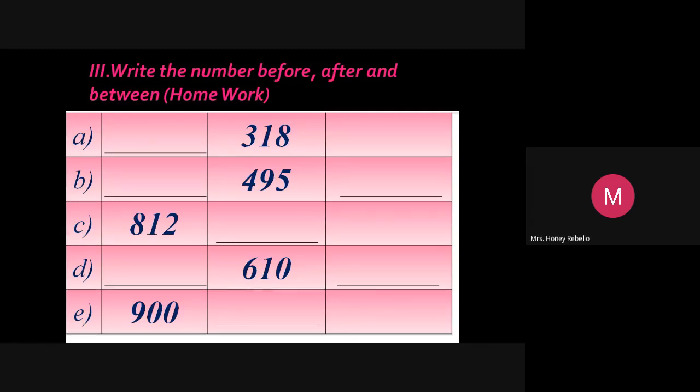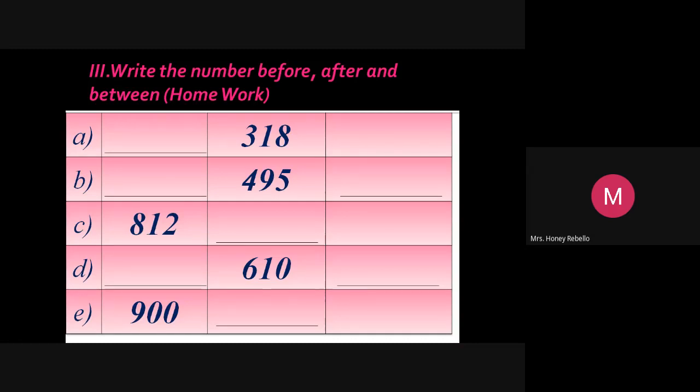After 610, leave a square. Next column, dash. Last one, E. Leave a line. E. 900 in your first column. You don't worry about all this because you can go back and see the numbers written and you can write it. Now, leave one square after 900. Then put a dash.